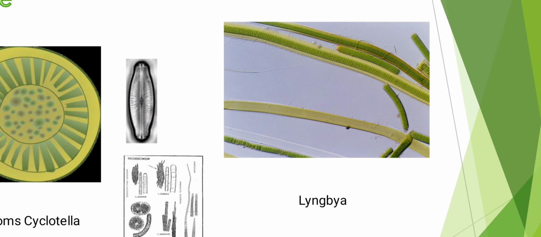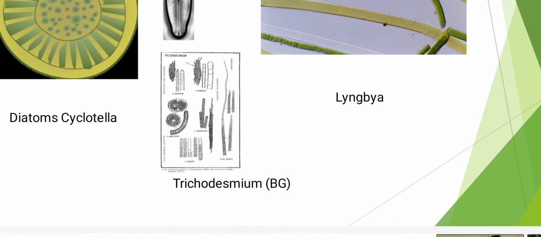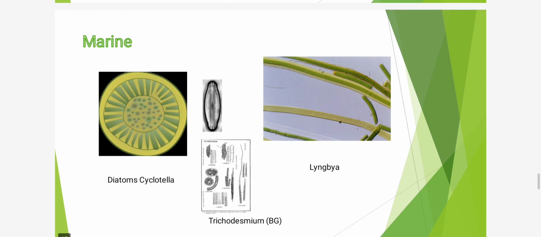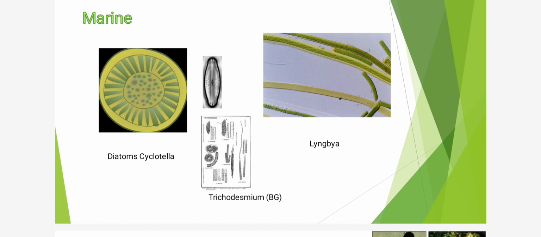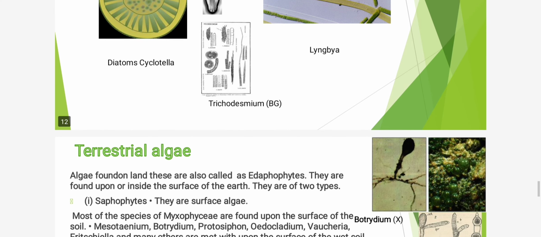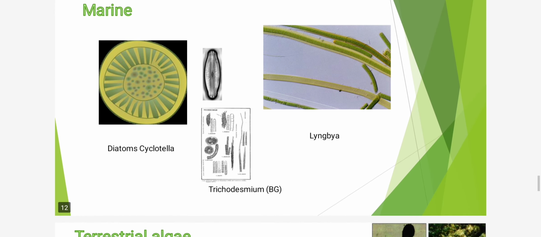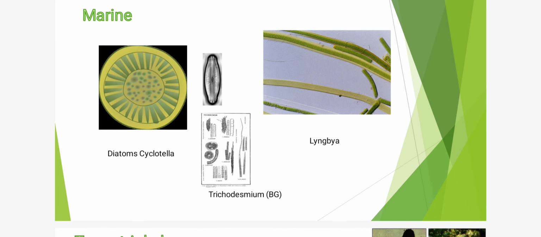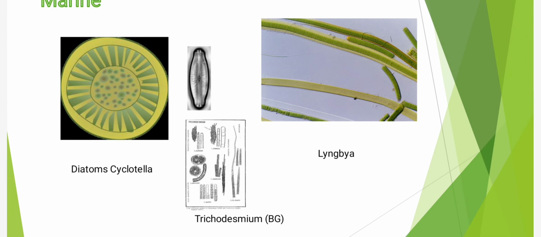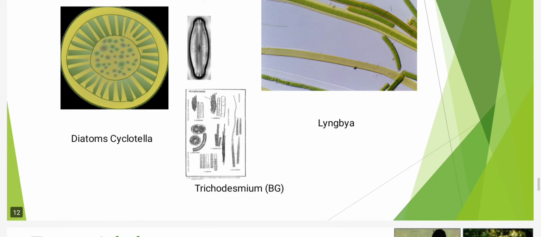They may be Lyngbya or they may be Trichodesmium. So these are examples of marine phytoplanktons. Students, that's all about the aquatic algae, and you can see that aquatic algae may be of fresh water or of marine water, and again they may be benthophytes or phytoplanktons.